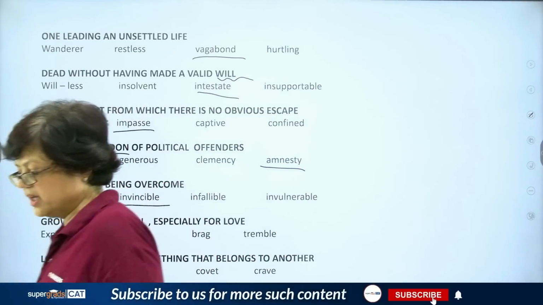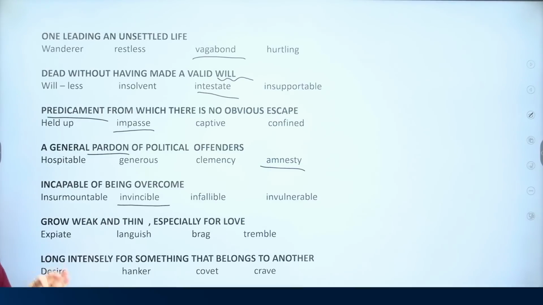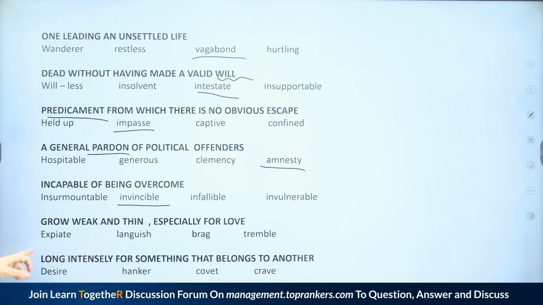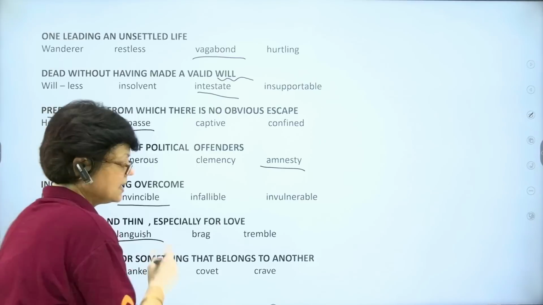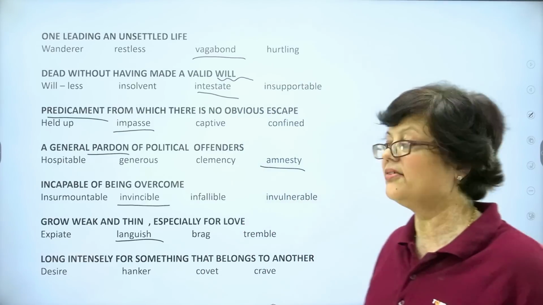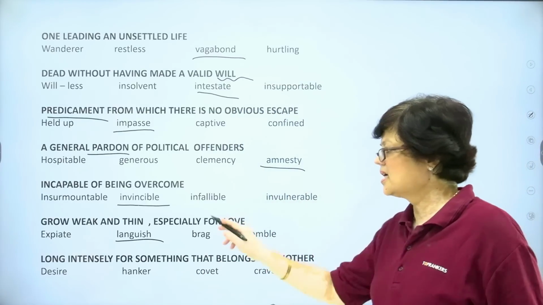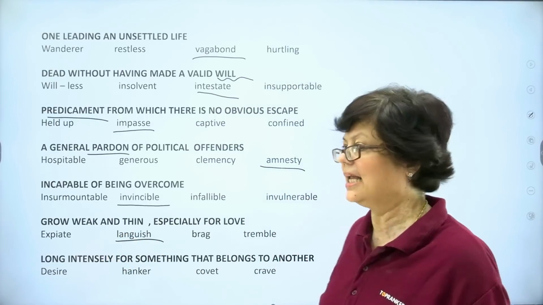Somebody who is growing weak and thin day by day for maybe love. So that person is it expiate? Is it languish? Is it brag? Is it tremble? The answer is languish. The person who is in love languishes, meaning he or she is growing thin and weak gradually.